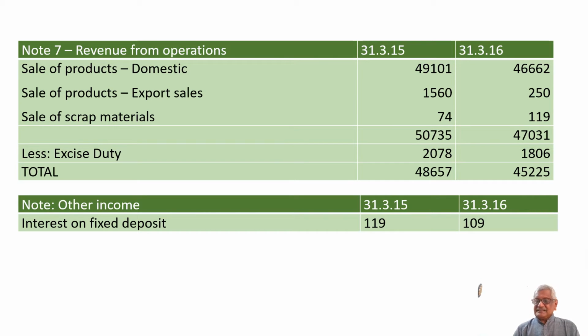Why? Because taxes are a pass through for the business. They are neither an income nor an expenditure for a business. In the case of other income, for example, interest on fixed deposit is reported as other income. These details will be available from the notes given in the profit and loss account statement.